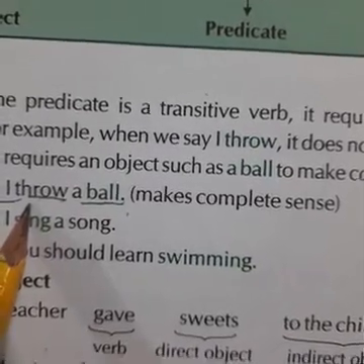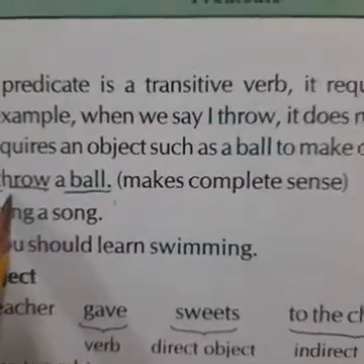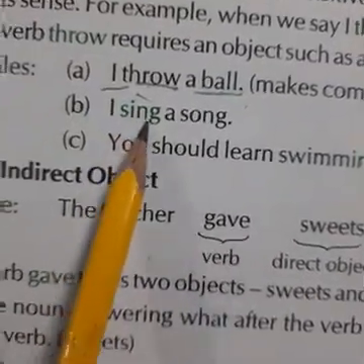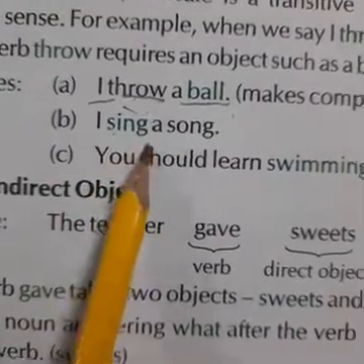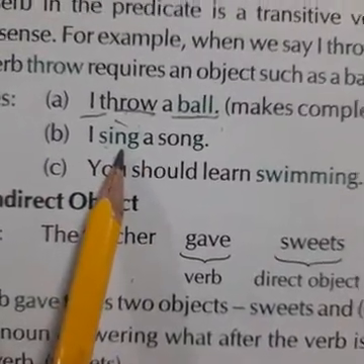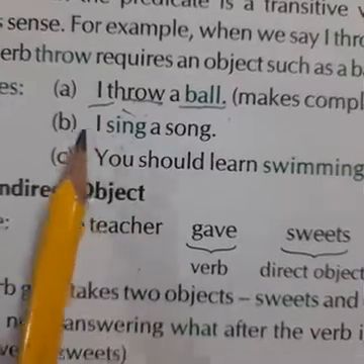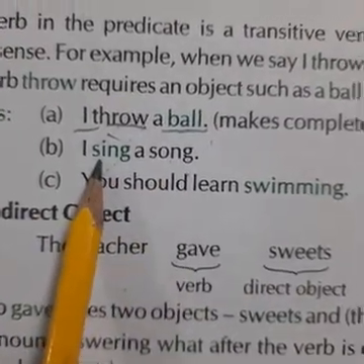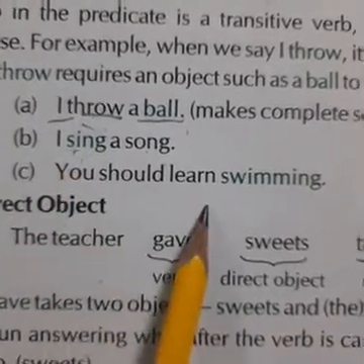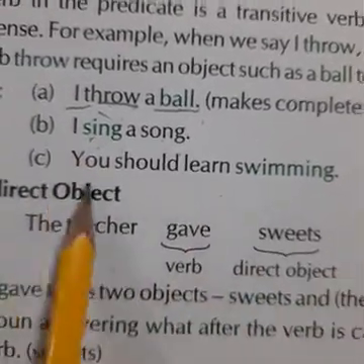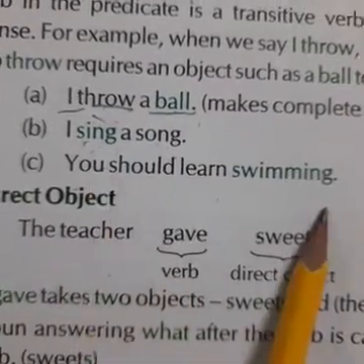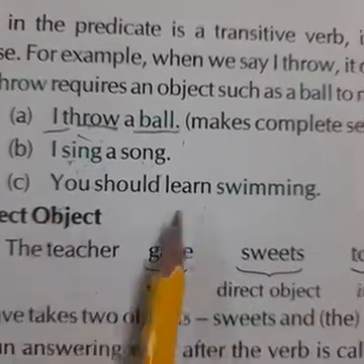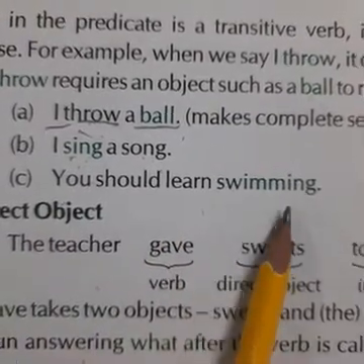Okay, transitive verbs require an object to complete the sense of the sentence. For example, if I say I sing, so this is intransitive verb, because if I write only I sing, मैं गाता हूँ, मैं गाती हूँ, but what I sing? If I say I sing a song, so here I have the object. It means this is transitive verb. Okay, you should learn swimming. You should learn, तुम्हें सीखना चाहिए, क्या सीखना चाहिए? You should learn swimming. So this is making a complete sense. It means this is transitive verb.